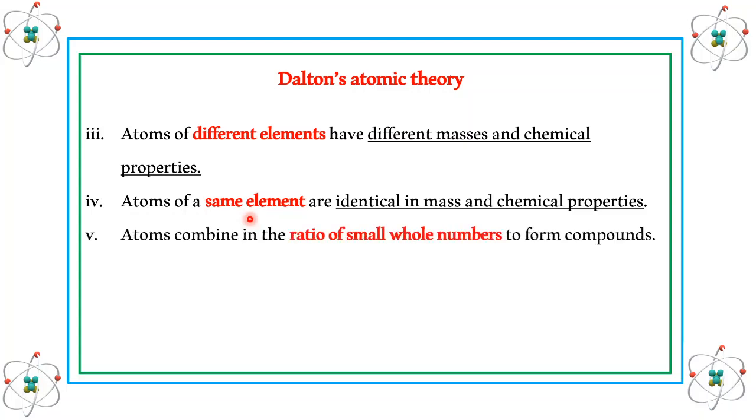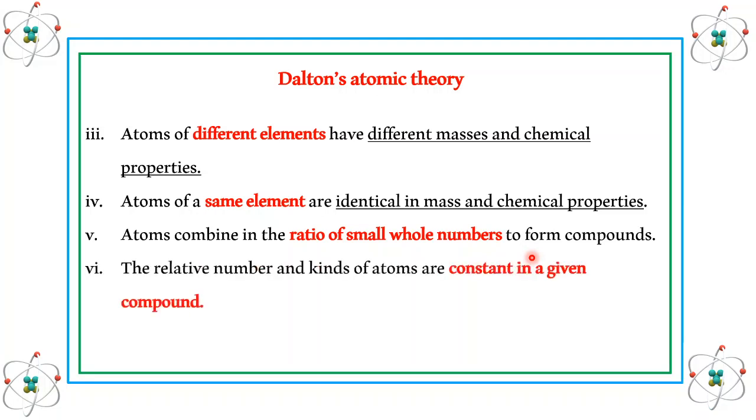The next postulate of Dalton's atomic theory is: atoms combine in the ratio of small whole numbers to form a compound. As I gave you the example of carbon dioxide or carbon monoxide, when carbon combines with oxygen, or carbon combines with 2 moles of oxygen, it will always combine in a small whole number ratio. Like in carbon monoxide, it is combining in a ratio of 1:1.